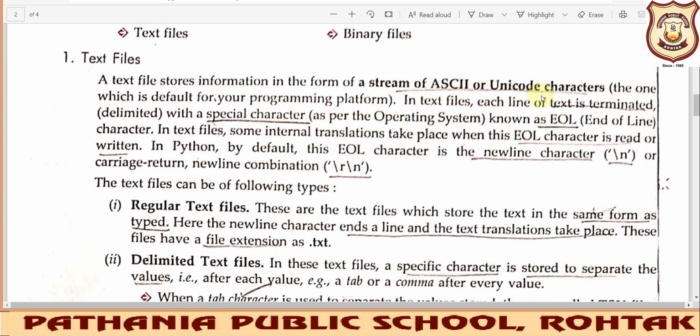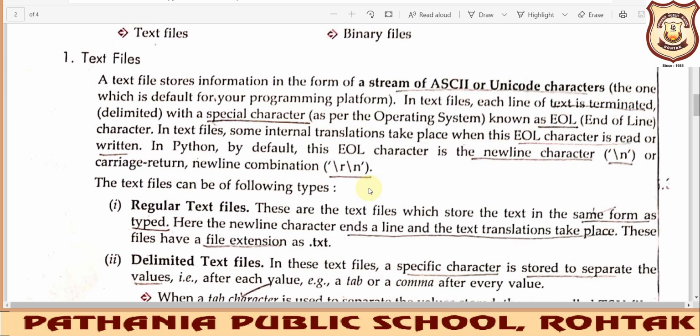This translation has to be done because the computer understands coding in the form of ASCII or Unicode characters, and we can't understand those. Every key on the keyboard has a specific ASCII code or Unicode for each character, so this translation has to be there.